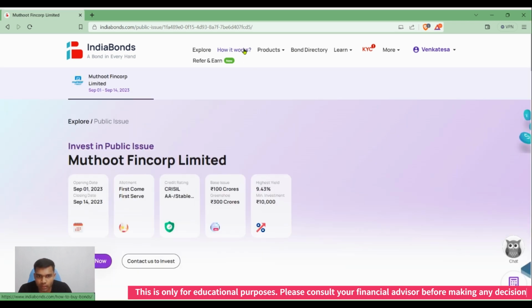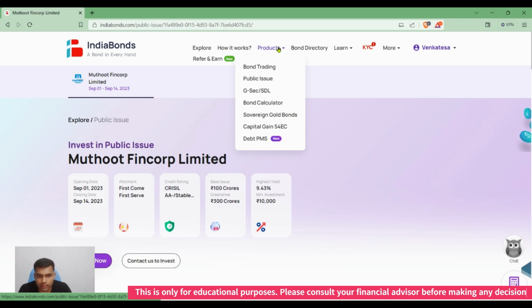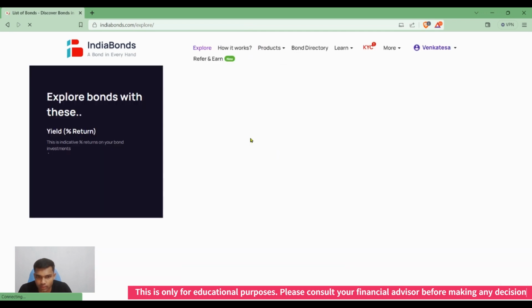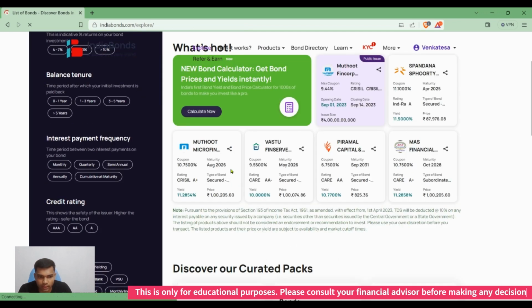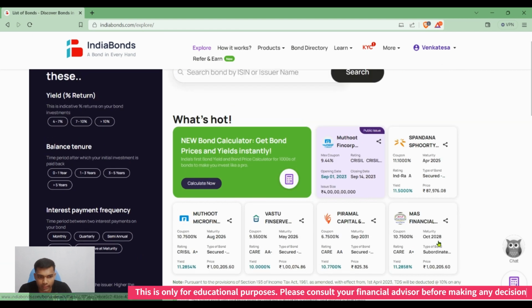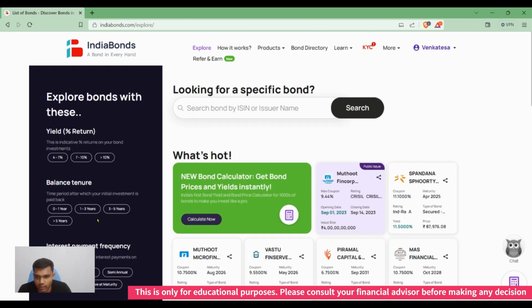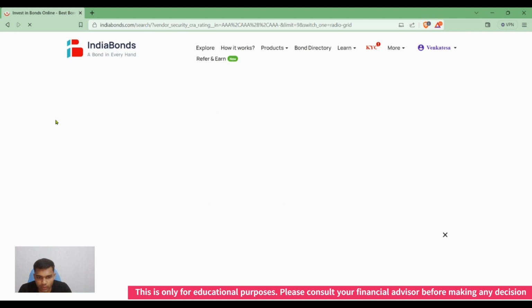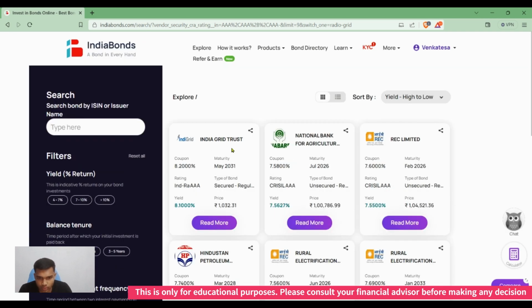Now let us see the bond trading. If I click bond trading, these are the bonds that are available in the secondary market. If someone wants to sell, then we can buy it. Now I'm categorizing these bonds by clicking AAA ratings, as I just want AAA rated bonds. If I click that, then just to explore, let us click the India Grid Trust bond.